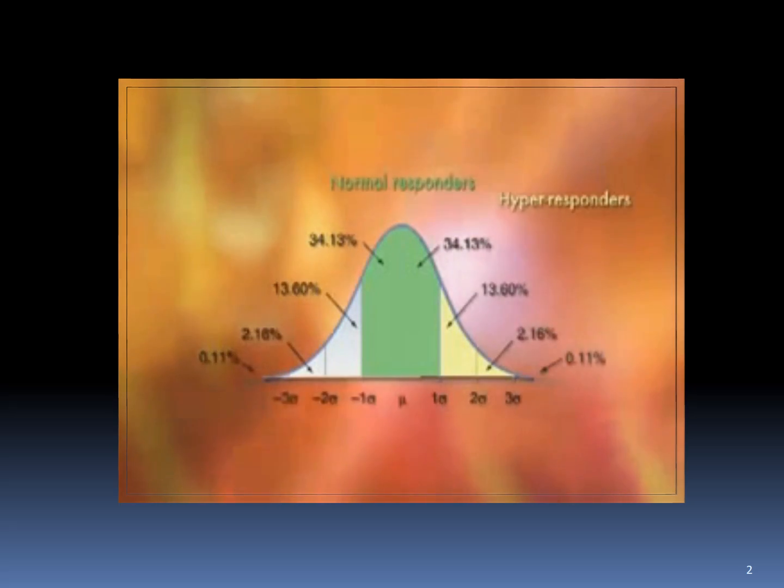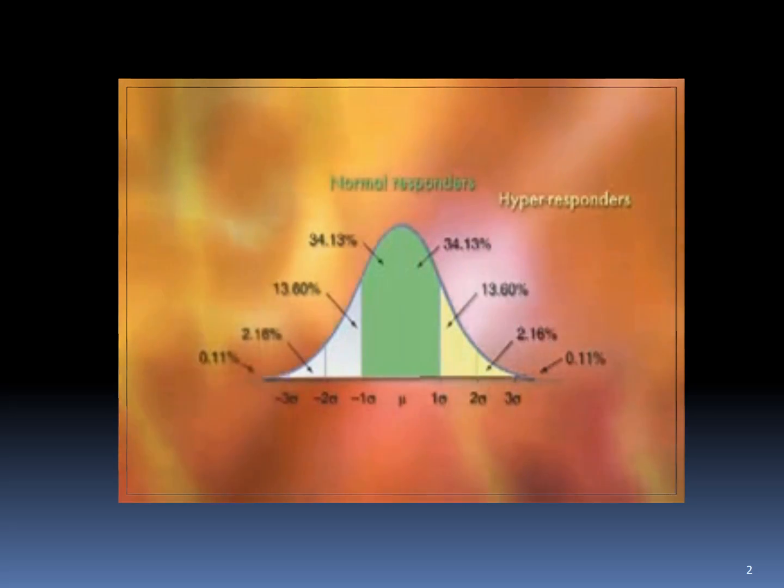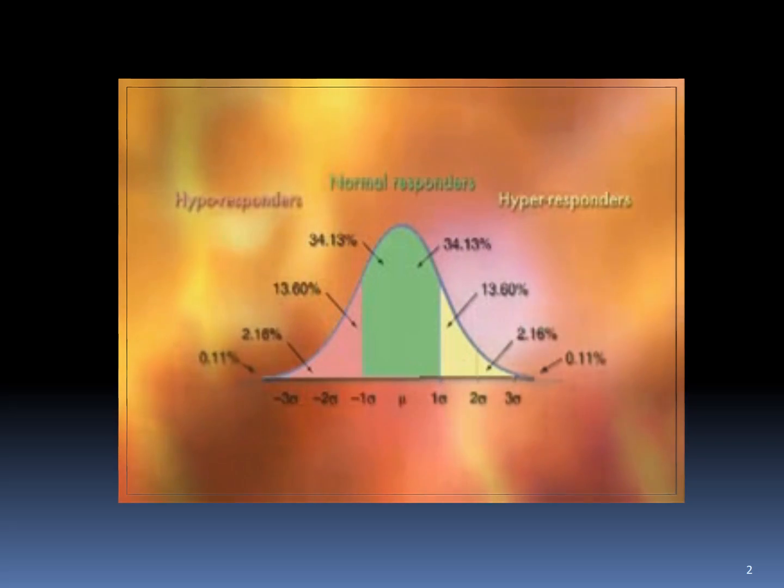15% of the population are hyper-responders to a drug. With lidocaine with epinephrine, the duration of pulpal anesthesia for these patients will be in excess of 1 hour. It might be an hour and 15 minutes, it might even be an hour and 30 minutes. The last 15% are hypo-responders, persons in whom the average dose of a drug does not provide the desired clinical effect. For lidocaine with epinephrine, these patients may have pulpal anesthesia lasting for only 45 minutes, 30 minutes, or in some cases as short as 15 minutes. This is normal and to be expected whenever drugs are administered.